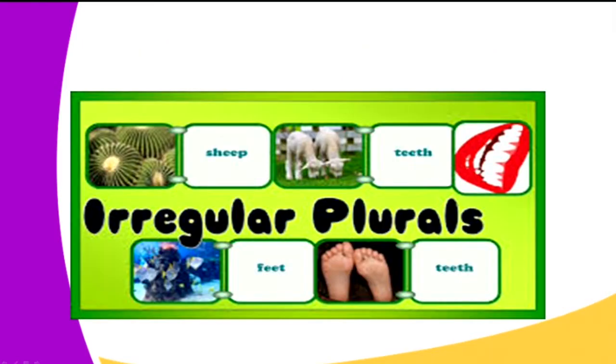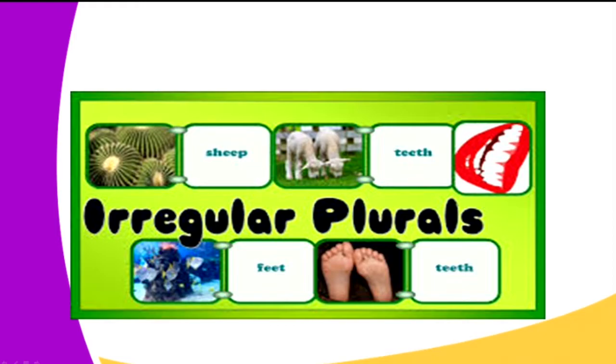Apart from that, learner, we have a group of nouns that do not follow those rules. Some words that we know of do not take S, they do not take ES, and do not drop letter Y and add IES to form their plural forms.